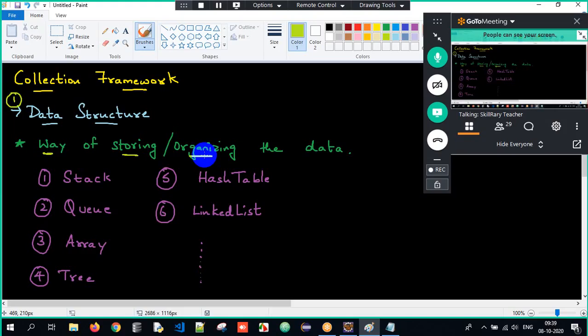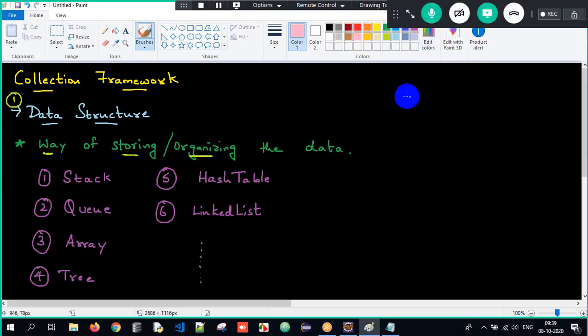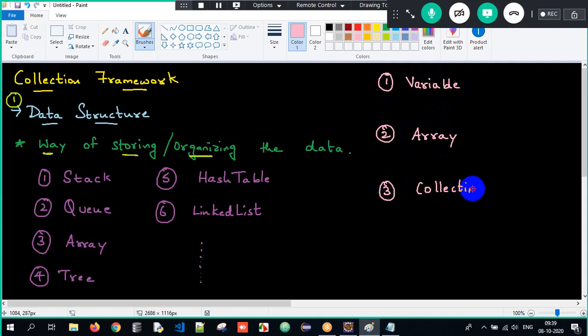Sir, we understood data structure, but now we are supposed to understand the most important topic: what is basically collection and why do we need it? There are three things you are supposed to understand. First, variable. Second, array. And third, the necessity of collection.